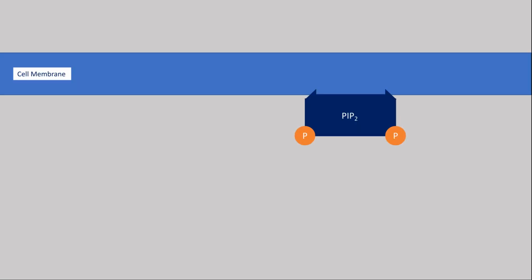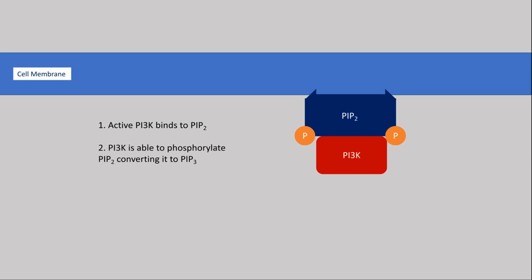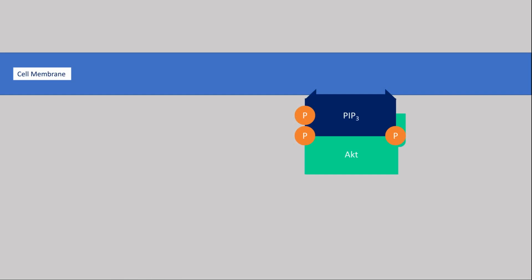Once PI3K is activated, the third step of the pathway is to form the second messenger and activate AKT, also known as protein kinase B. To do this, active PI3K phosphorylates PIP2, which is a normal membrane component that's anchored by lipids, to active PIP3. PIP3 can then activate AKT. There are 3 main effects that AKT has on this pathway and subsequently on cancer.